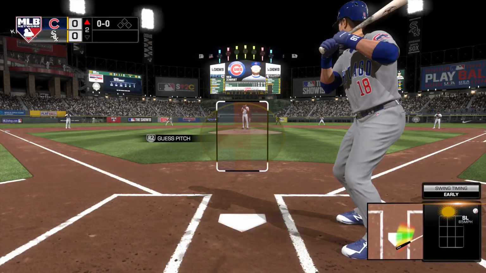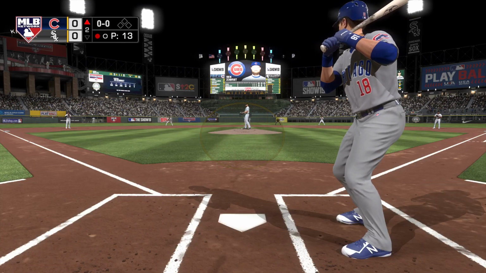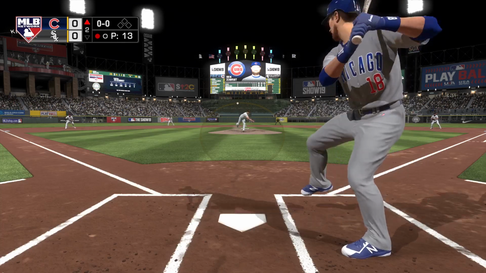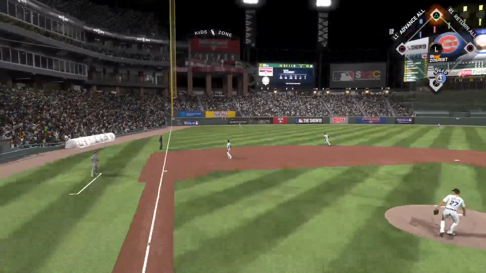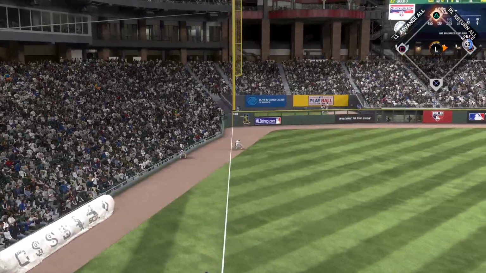As he swings. The second baseman, Ben. First offering on its way. This is line to left, and that'll be a base hit for Zobrist. Oh, and he misses it.